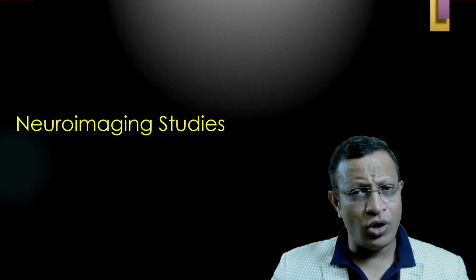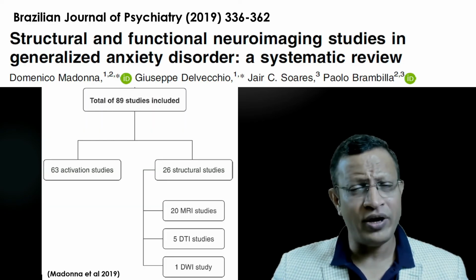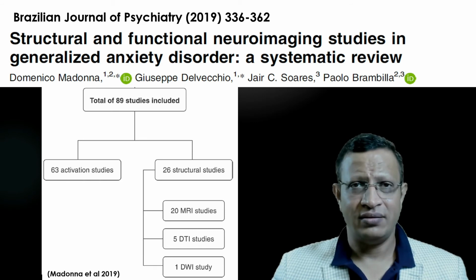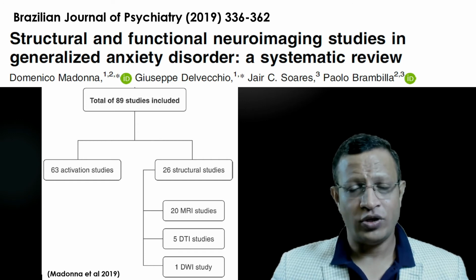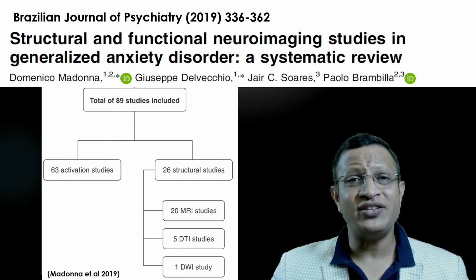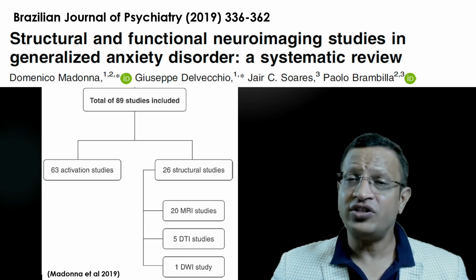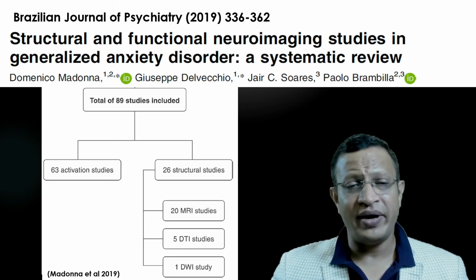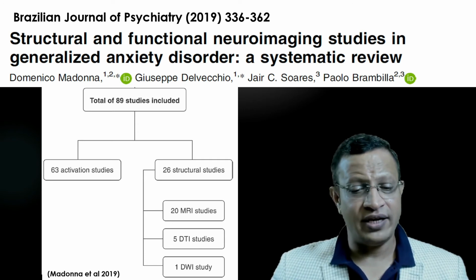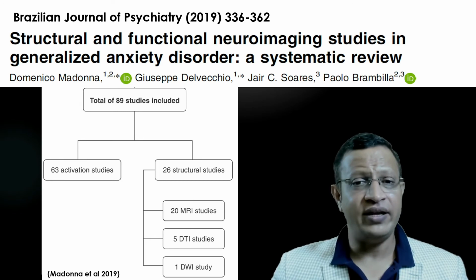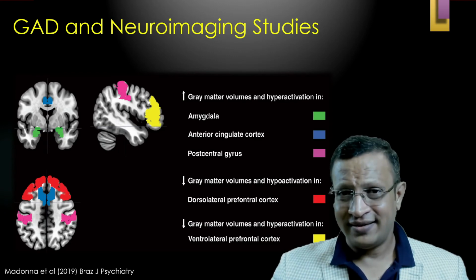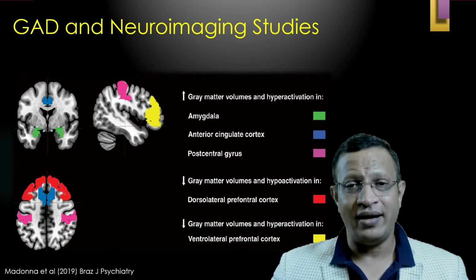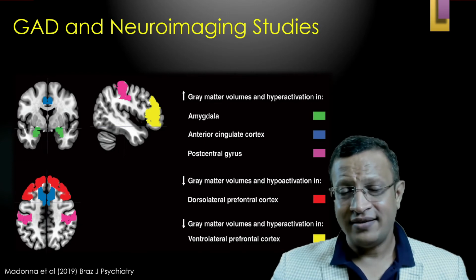Let's look at the various neuroimaging studies. There was an important meta-analysis published in the Brazilian Journal of Psychiatry, 2019. They included 89 studies of structural and functional neuroimaging in GAD, a systematic review. They considered 63 activation studies and 26 structural studies: 20 MRI, 5 DTI, and 1 DWI study. If you look at this image, you will be able to understand the study's summary.